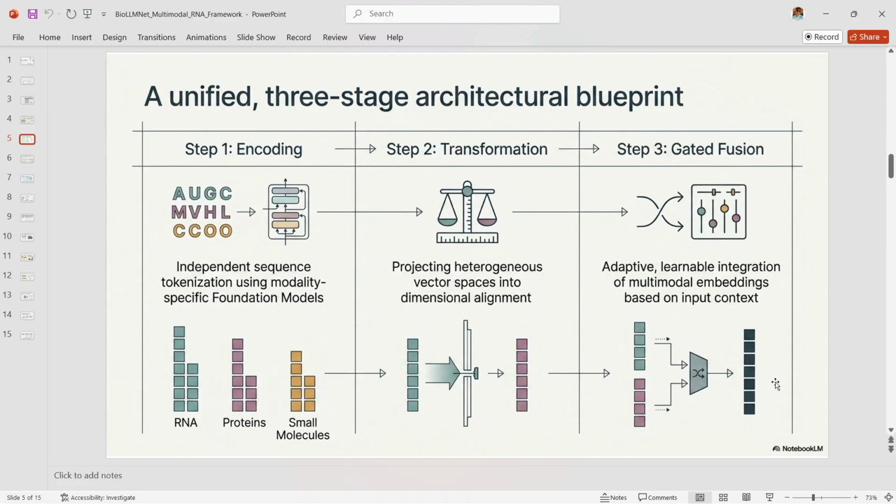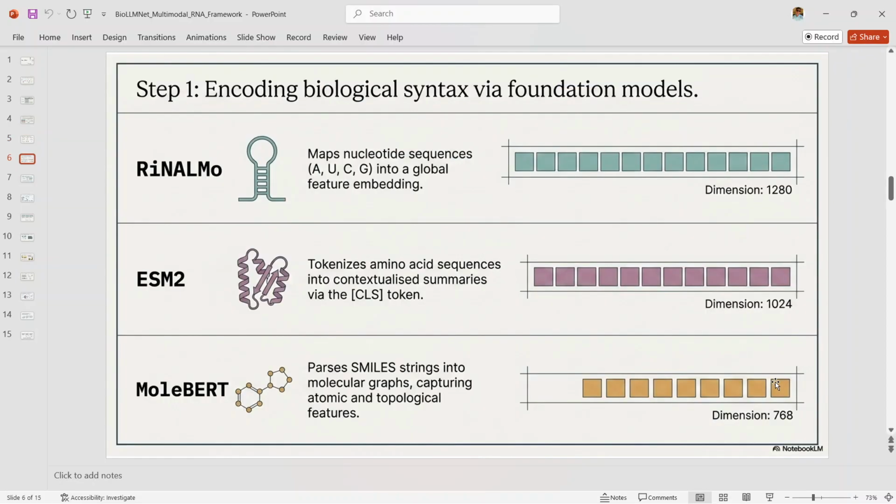A unified three-stage architectural blueprint. The architecture follows a simple but powerful three-stage pipeline: encoding, transformation, gated fusion. First, each biological sequence is converted into a pre-trained embedding. Second, the embeddings are mapped into a compatible feature space. Third, the model combines them in a way that depends on the input context rather than using a fixed merging rule. This staged design is important because it keeps the framework unified while still respecting the differences between modalities.